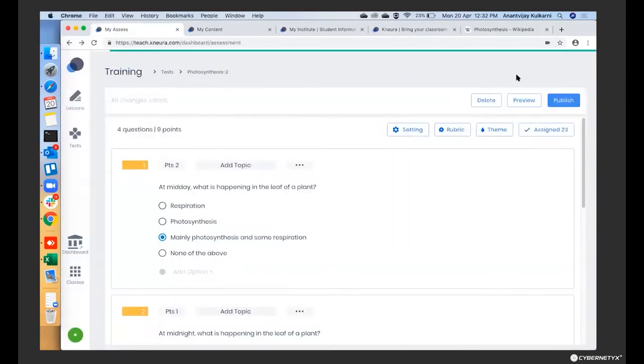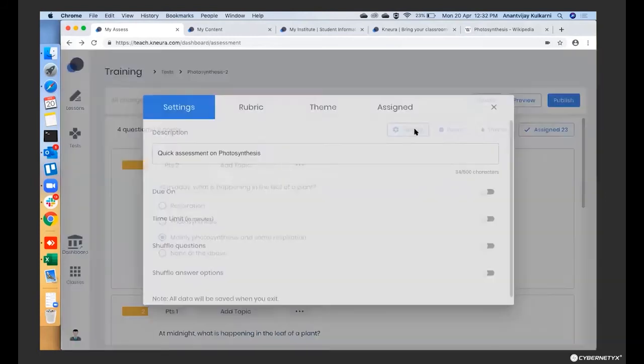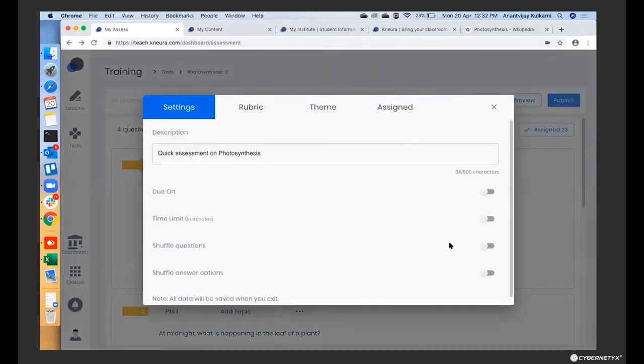Now what you see here are the settings, which give control over how this assessment will be shared. You have an option to say when it is due, like when is the last date for this, what is the time limit for this, and you can also shuffle the questions.